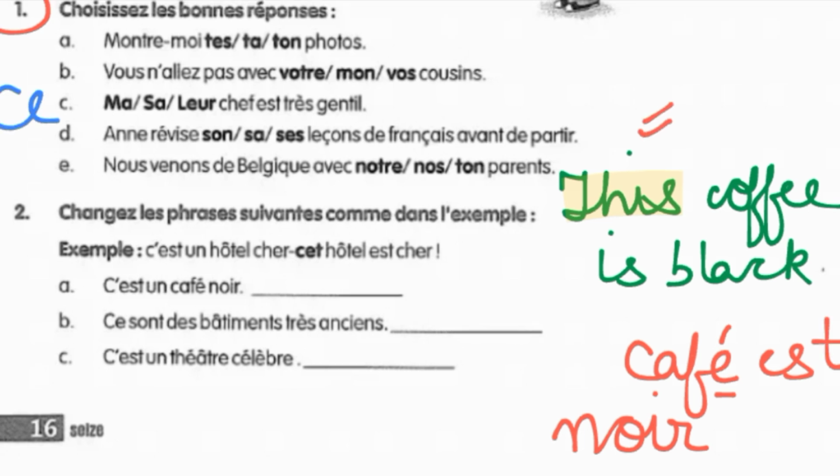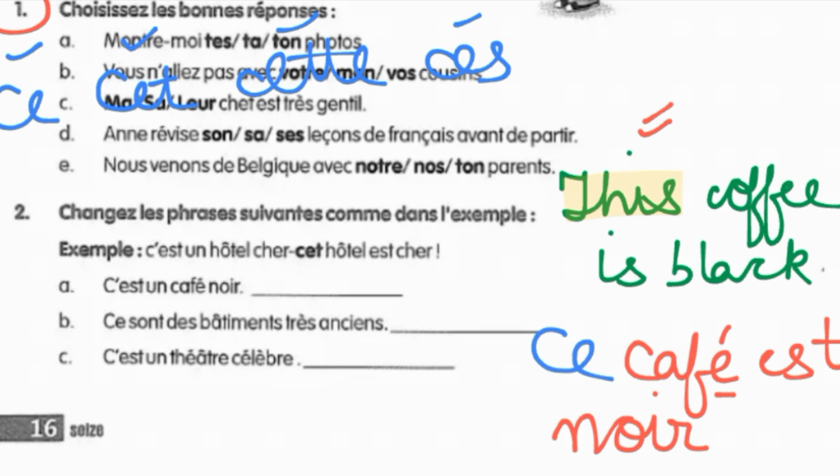Demonstrative adjectives are ce, cet, cette, and ces. These four are the demonstrative adjective. CE before masculine noun, CET before vowel nouns, then CETTE before feminine nouns, and CES for plural nouns. Here it's masculine, so here we are going to fill ce. So the answer is ce café est noir. The same way we are going to do question number 2.